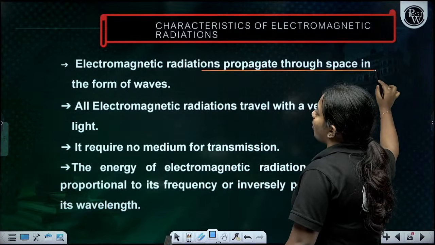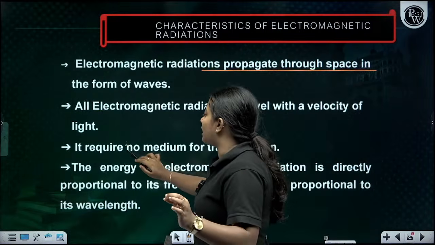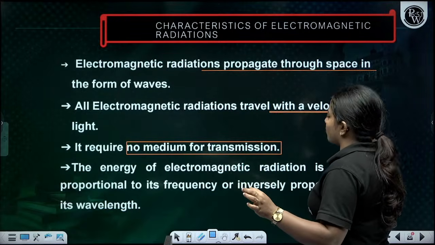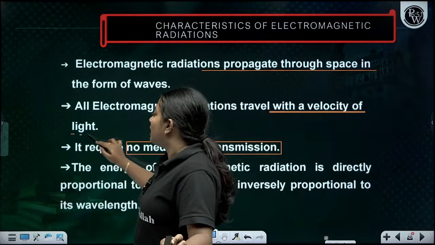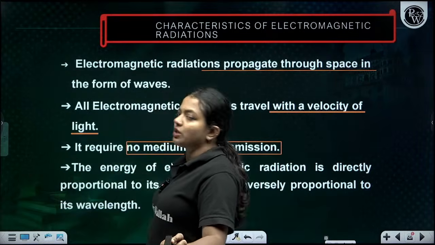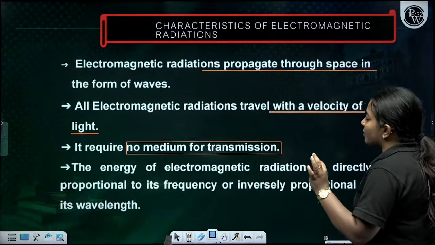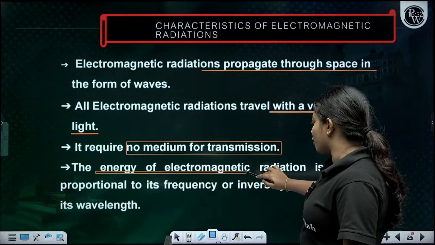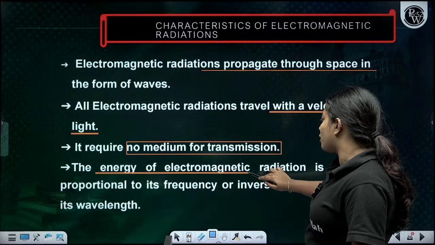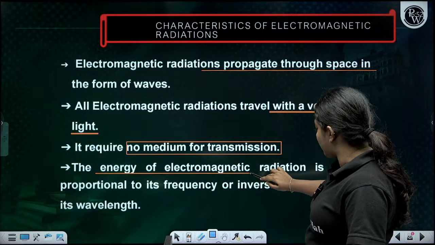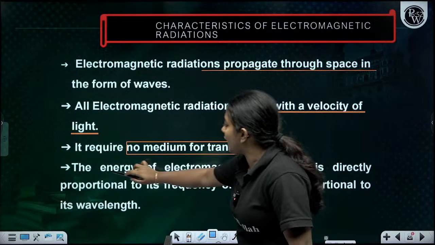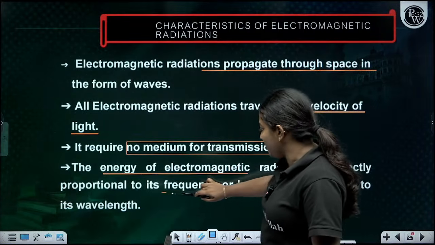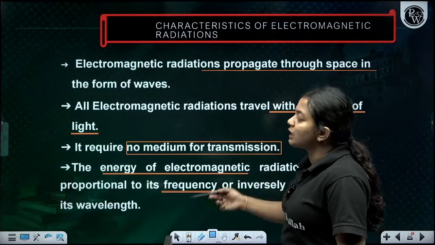Okay, so now come the characteristics. As I told you, electromagnetic radiations propagate through space in the form of waves, and this is really important, they require no medium for transmission, and they travel with the velocity of light, 3 into 10 raised to 8. And the energy of the electromagnetic radiation is directly proportional to its frequency. We will learn about frequency and wavelength, everything. As of now, just understand that energy is directly proportional to the frequency, and inversely proportional to the wavelength.